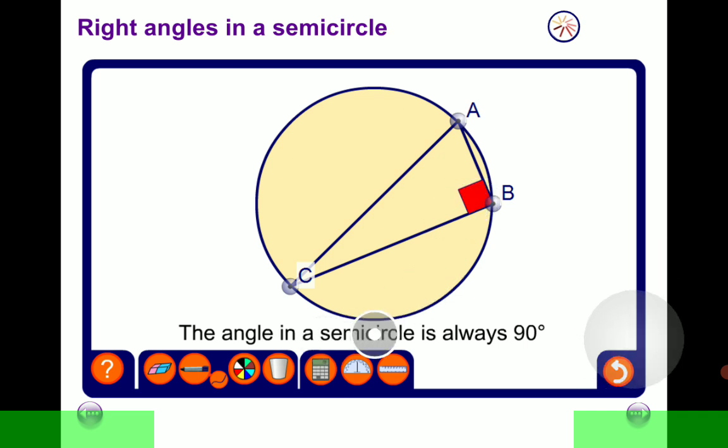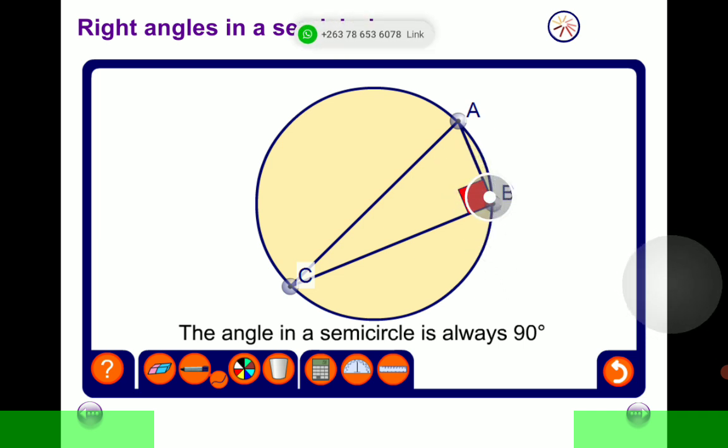It's a statement which is true, but we can prove it. We can show that indeed this angle is 90 degrees by setting out what is known as the formal proof.